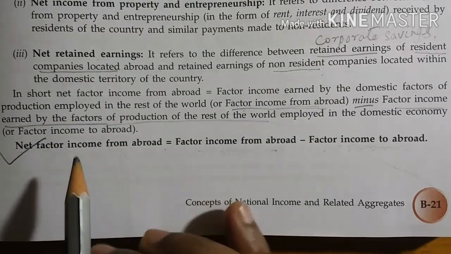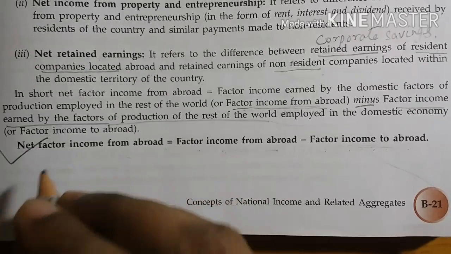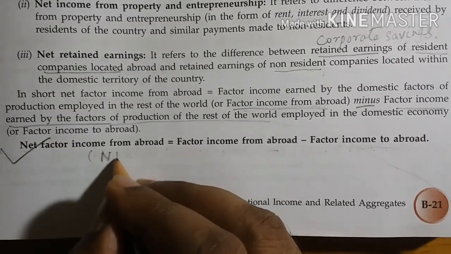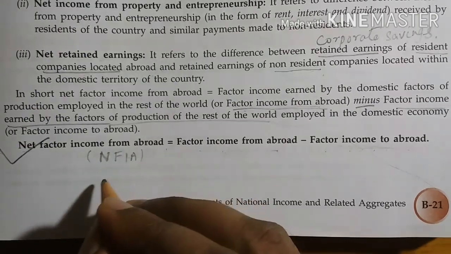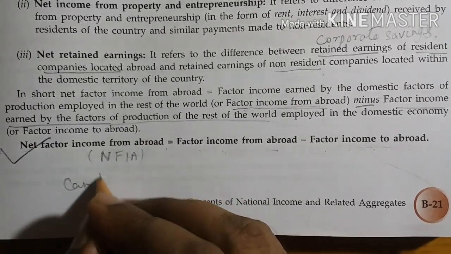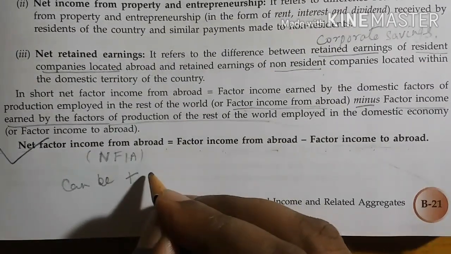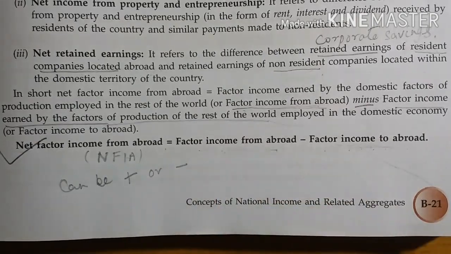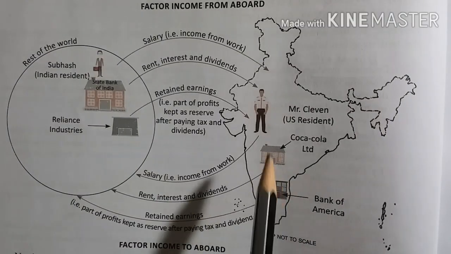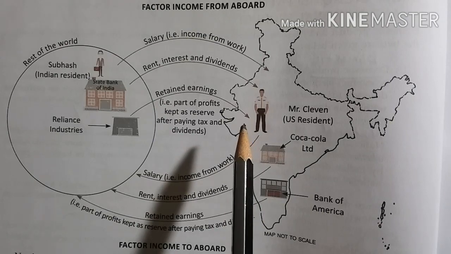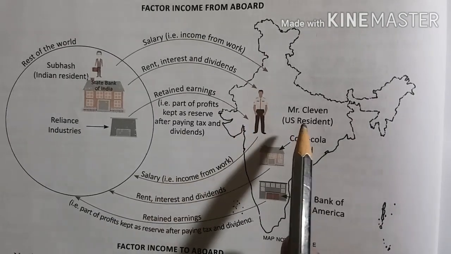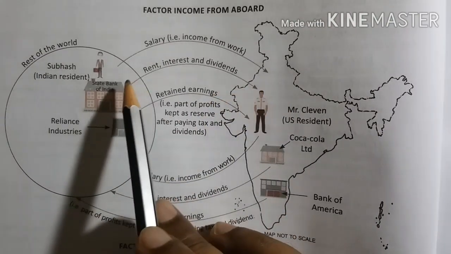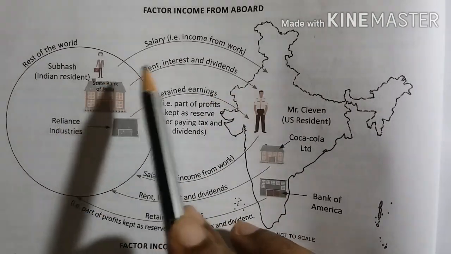The value of net factor income from abroad can be positive as well as negative. So NFIA, as I already discussed earlier, can be a positive figure and can also be a negative figure. Now this figure can also help you understand the concept of NFIA, in which some people are bringing money from outside, or the rest of the world, to India.